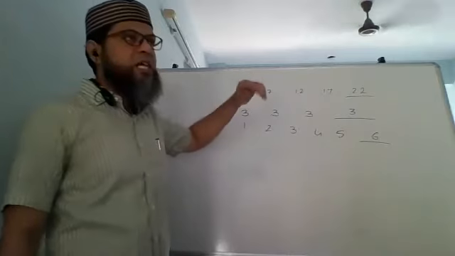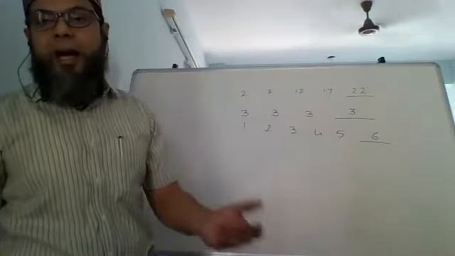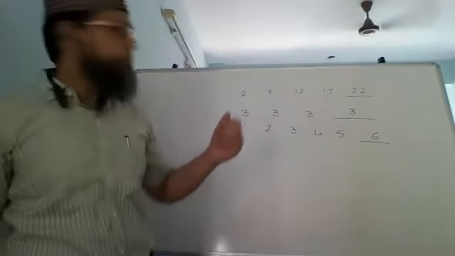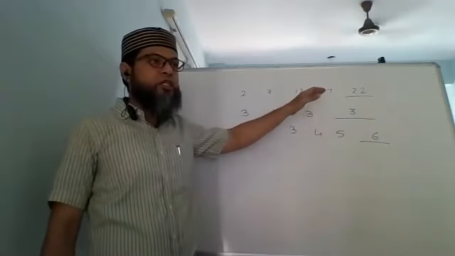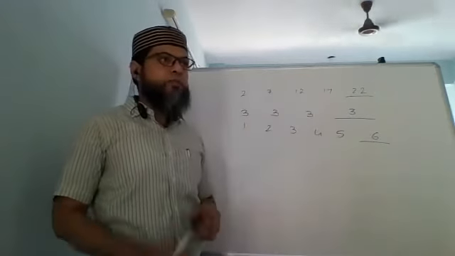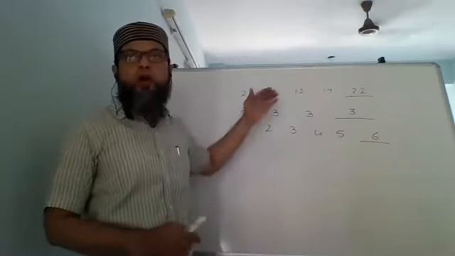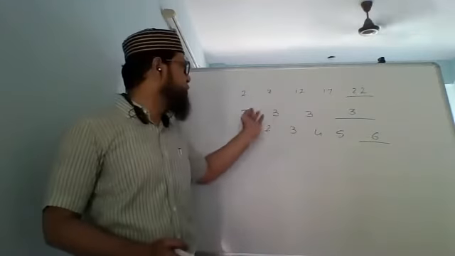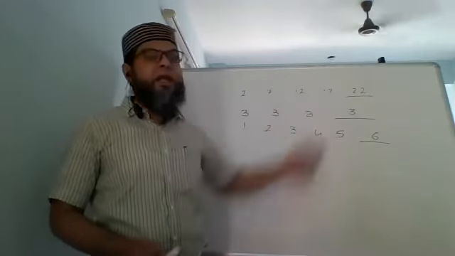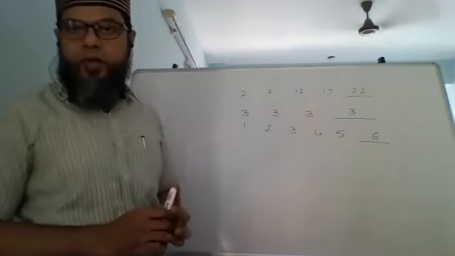In the second sequence, every number was increasing by 5. Here, the number is constant. It is not changing at all, or you can say it is increasing by 0. If I add 0 to this number, I get the next number.